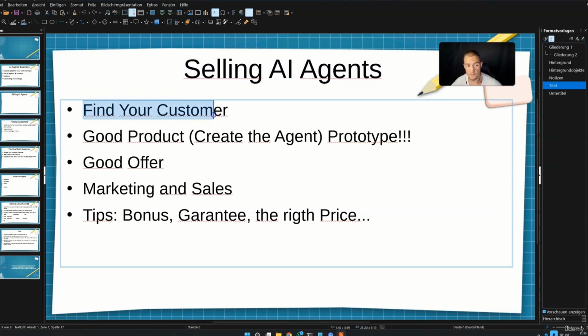You need to find the right customer. This is of course the first thing that you need to do. Then you need to have a good product. And I would say you should create an agent, or at least a prototype of an agent, specifically for your customer, and show them how these things are working. Then you need to make a good offer. Then you need to make a little bit of marketing and sales. And then you need some tips. So for example, you should include a bonus, a guarantee, and you need to choose the right price. And we will cover every single thing in this video. So let's just start with finding the right customer.